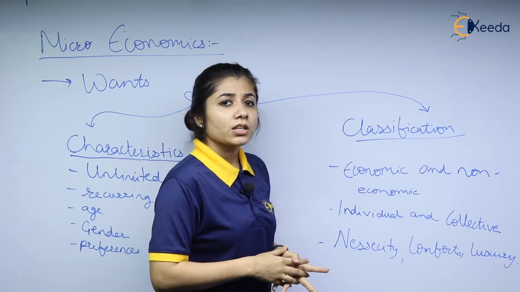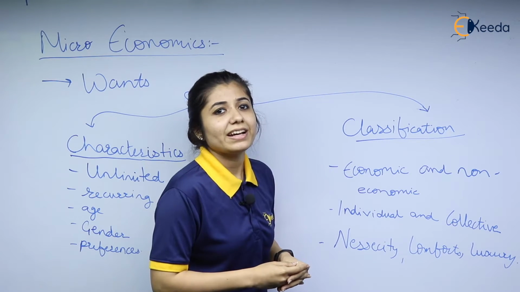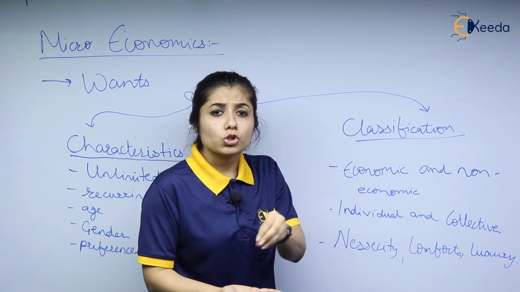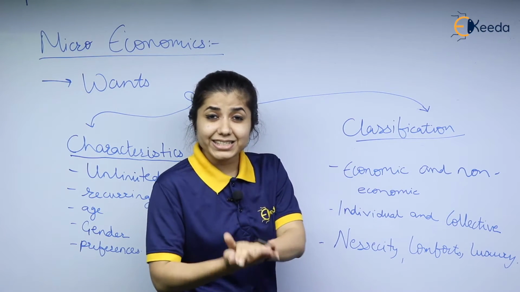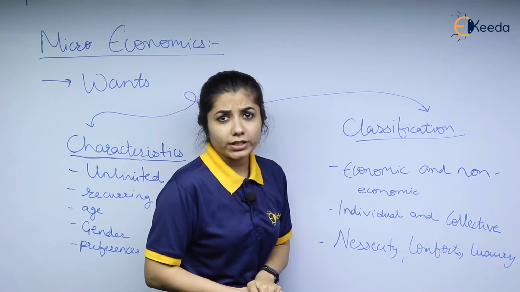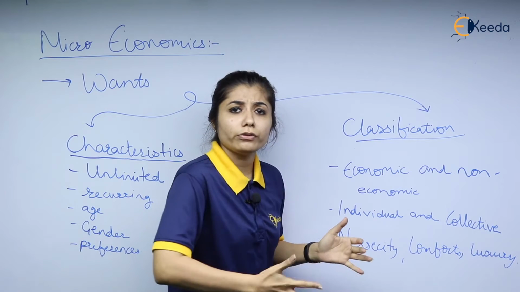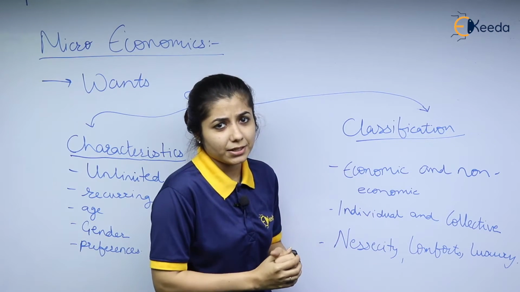Not only that, wants can be further classified as necessity. If I give you food without salt, salt is a basic necessity in the food, right? But if you want certain other things, like a 5 course meal, that is not a necessity.